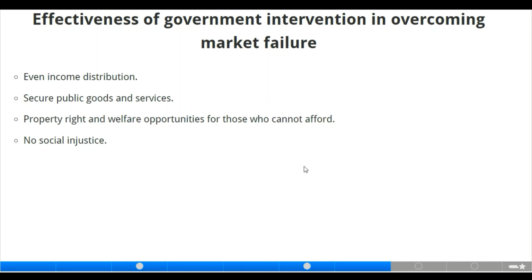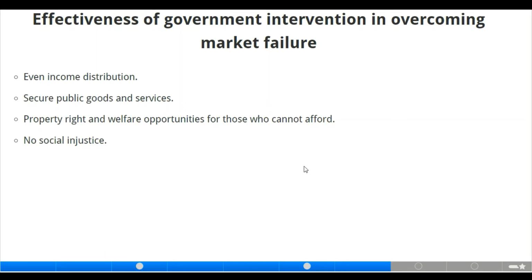Of course, we have even income distribution. There will not be uneven distribution if government intervene in the market, because government will use progressive tax techniques which will make the consumer to pay tax according to their level of income, and secure public goods and service.